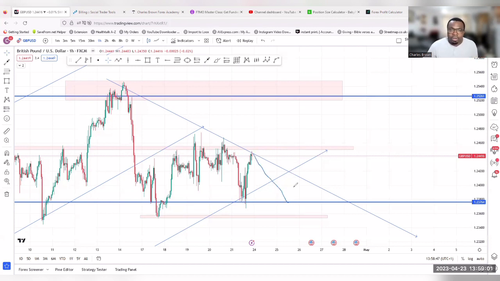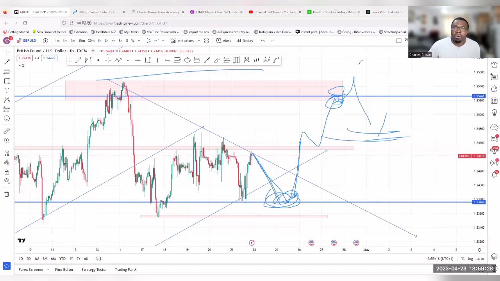So now we want to get out of the zone. If it does come down here, trade it, or wait for it to come all the way down, then take your entry at this level and wait for price to push up. If you take out liquidity, that would be great. Then wait for a pullback and continue your buy onto this level. Once you get here, take your profit and watch price action. If it breaks above it, that means it's taking the high out, so wait for a possible pullback and look for more buys, because overall from the daily, the market is in an uptrend.